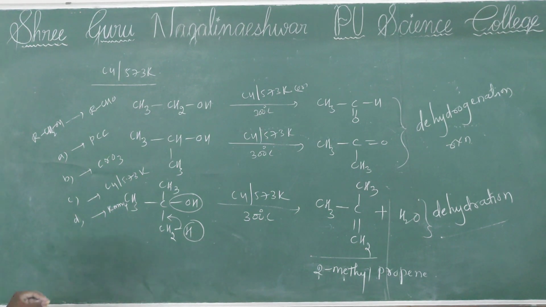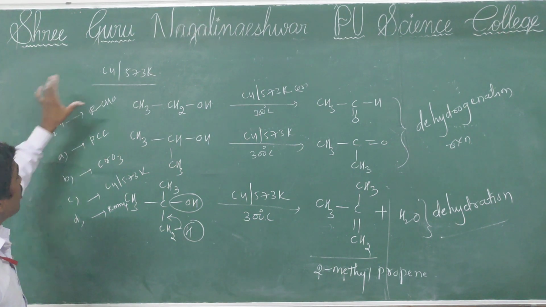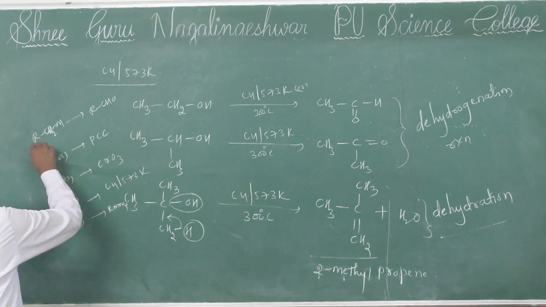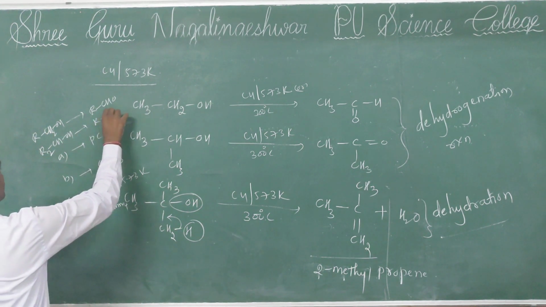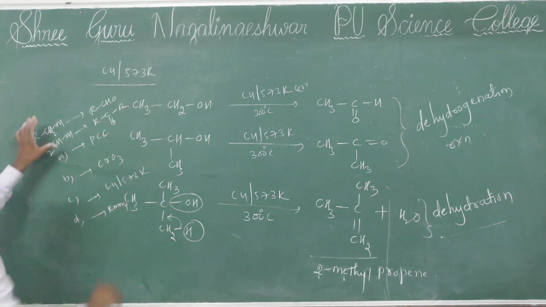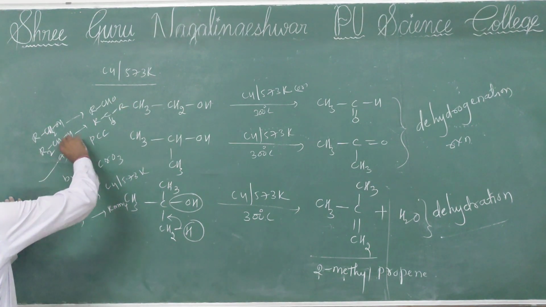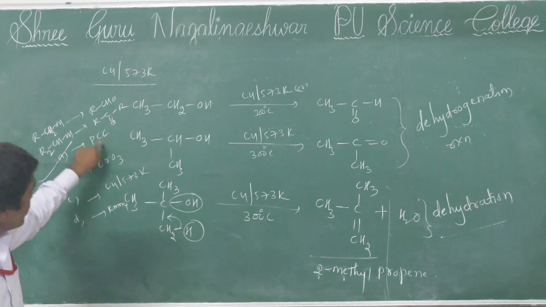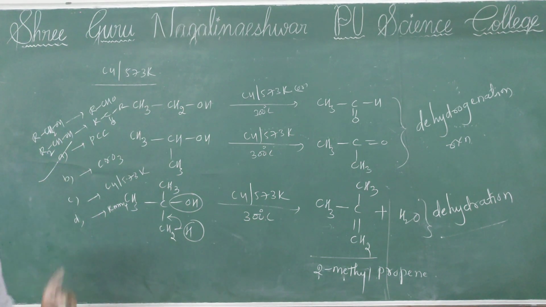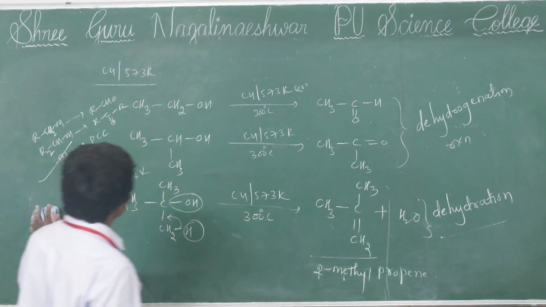You choose the answer: the best reagent to convert primary alcohol to aldehyde or secondary alcohol to ketone is PCC only, pyridinium chlorochromate. That is an important competitive level question.